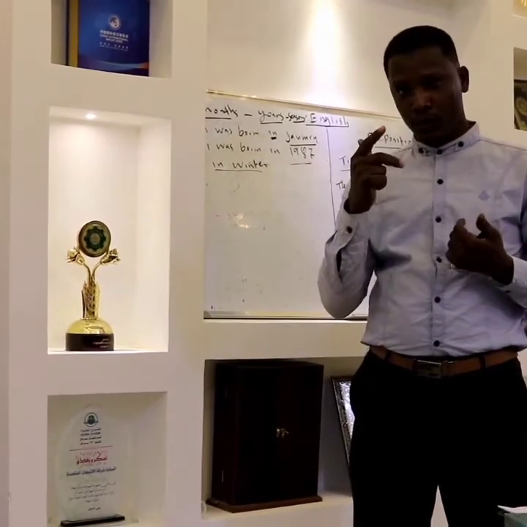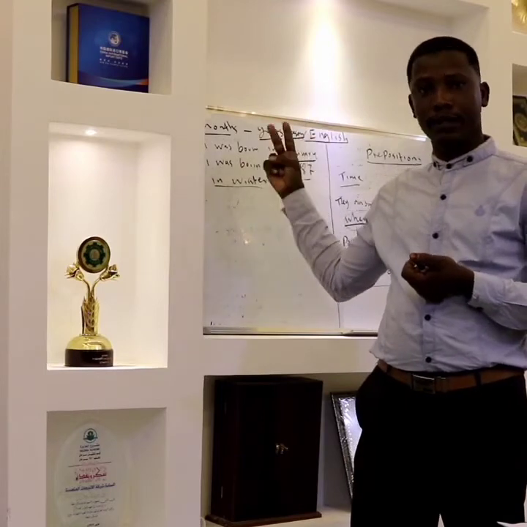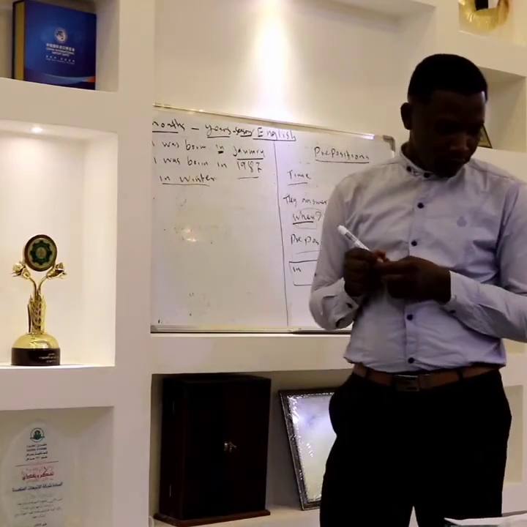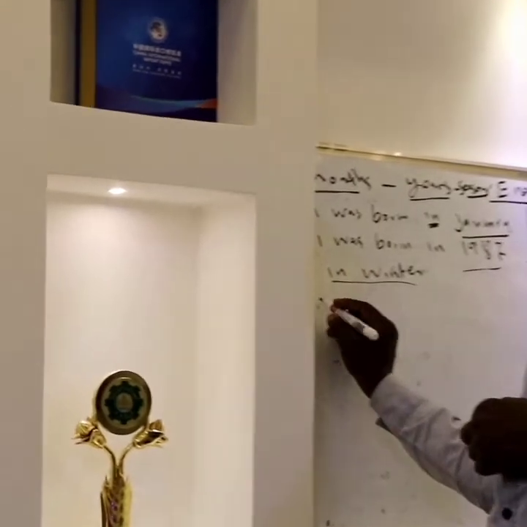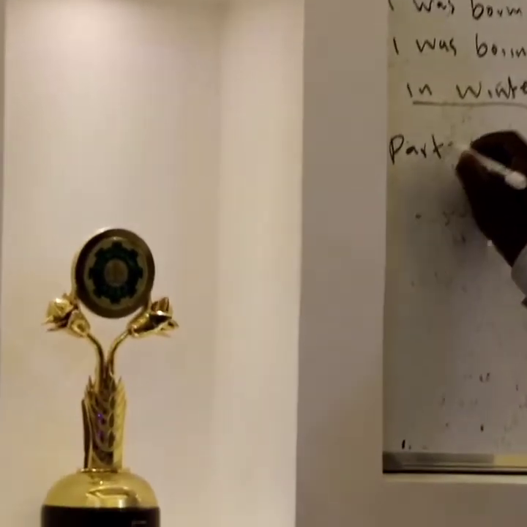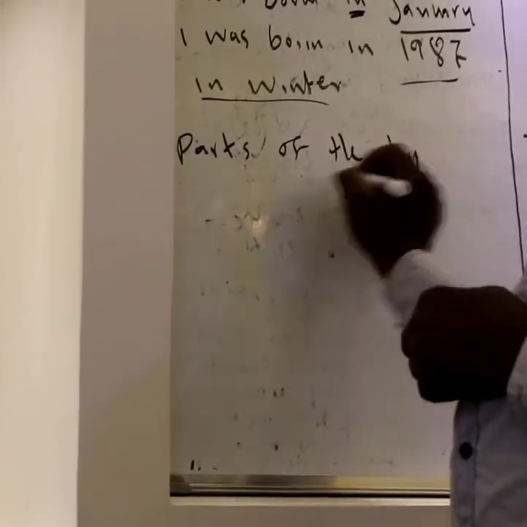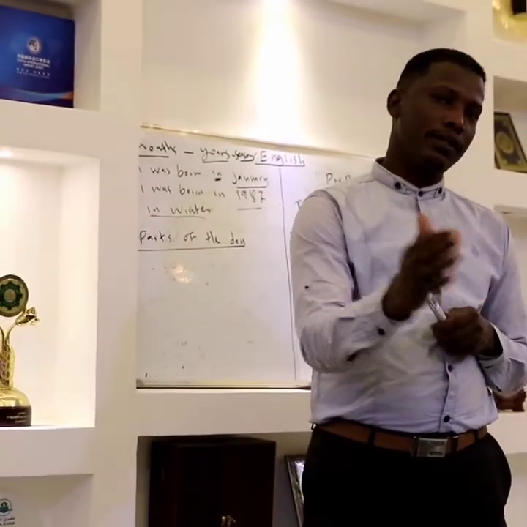So in is used with months. I was born in January. Years. I was born in 1987. Seasons, in winter. They are also, and this is very important, used with parts of the day. Everybody knows that we always break down the day into parts or times.